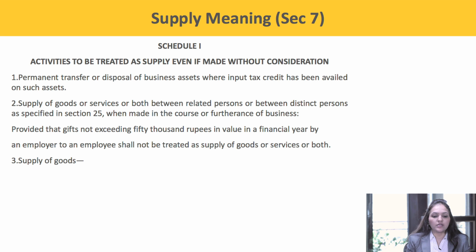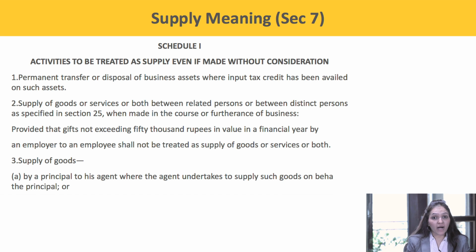Next, supply of goods by a principal to his agent where the agent undertakes to supply such goods on the behalf of the principal, or by an agent to his principal where the agent undertakes to receive such goods on the behalf of the principal. This clause deems transactions between principal and agent as supply. This deeming fiction is only for the transactions between the principal and the agent and not between the third person.